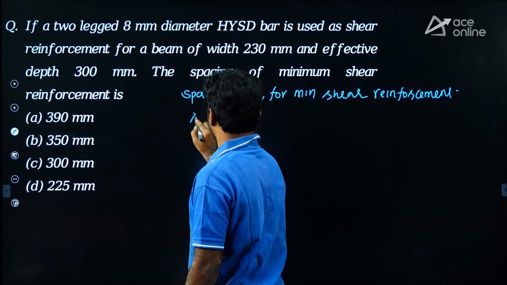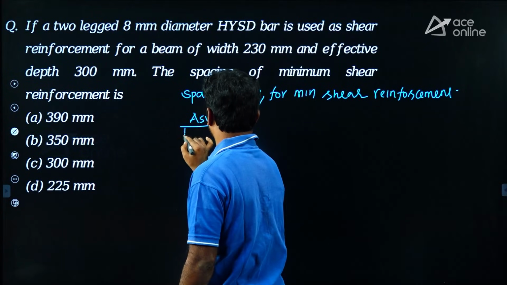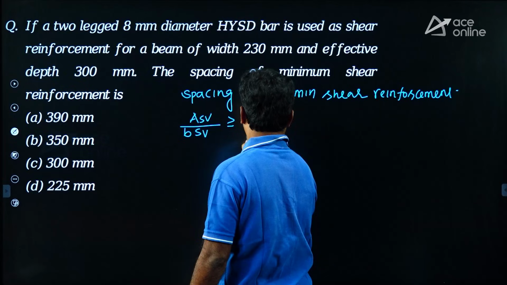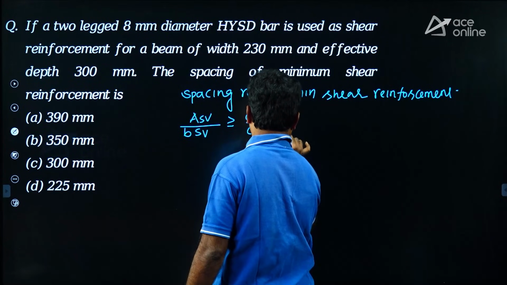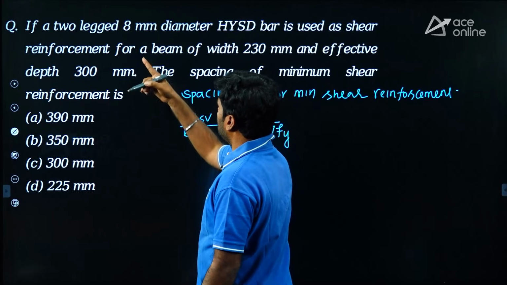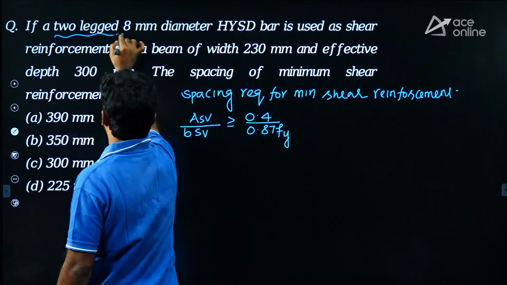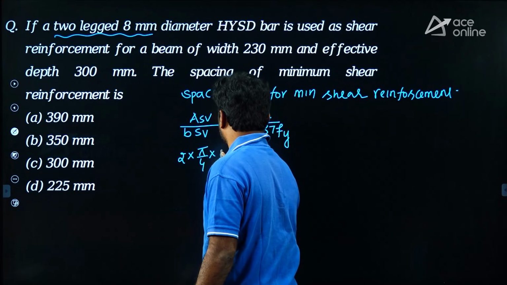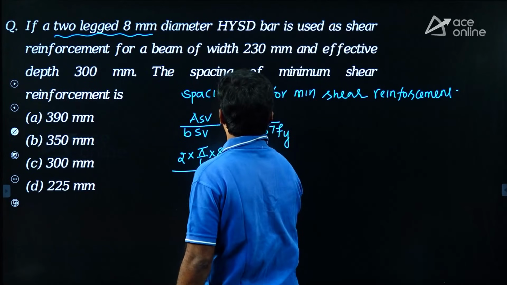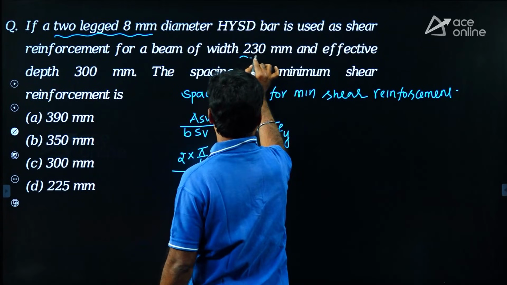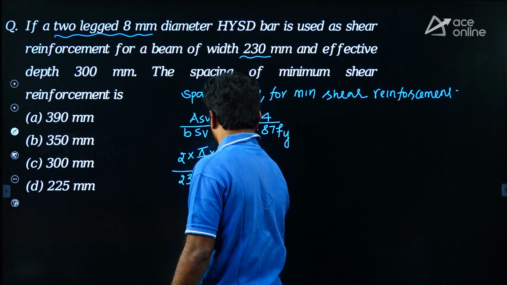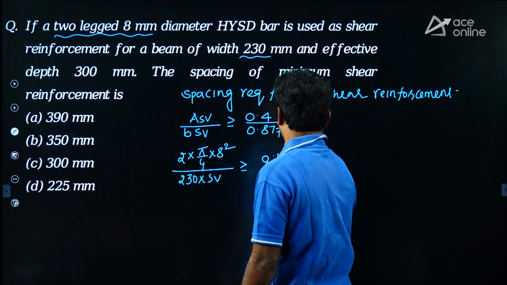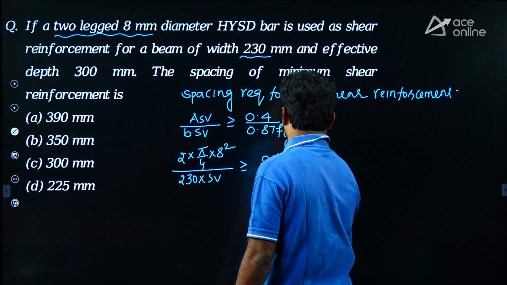That is Asv upon b into Sv should be greater than or equal to 0.4 upon 0.87 fy. Asv here, given two-legged 8 mm diameter, so area will be 2 into pi by 4 into 8 squared. b is given as 230 mm, so 230 into Sv should be greater than or equal to 0.4 upon 0.87 fy.